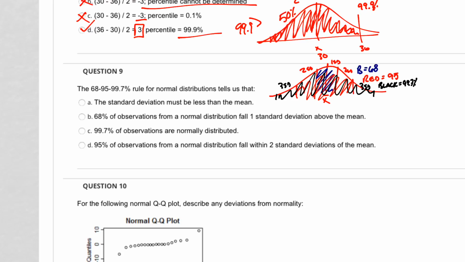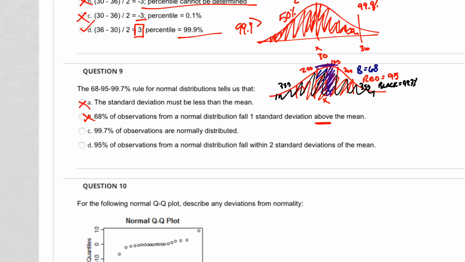So that's not it. 68% of the observations from a normal distribution fall one standard deviation above the mean. Above the mean. So that would be only looking at the samples that I'm going to draw here in purple. Above the mean. But no, we said that it's both. It's two means. So that's not it.